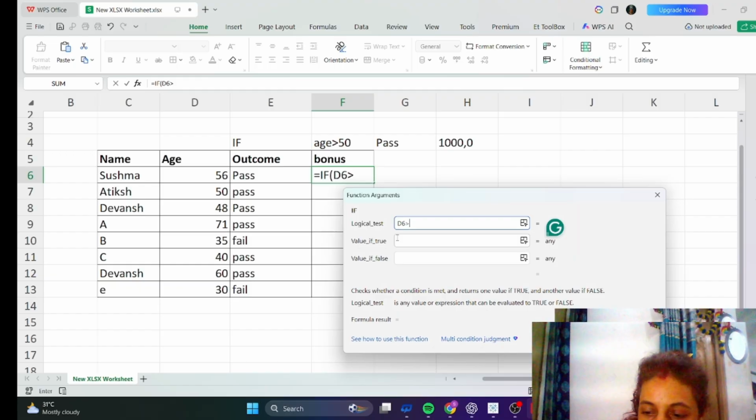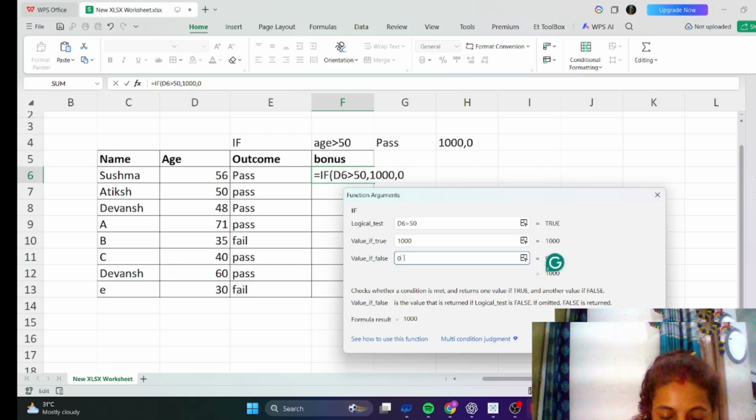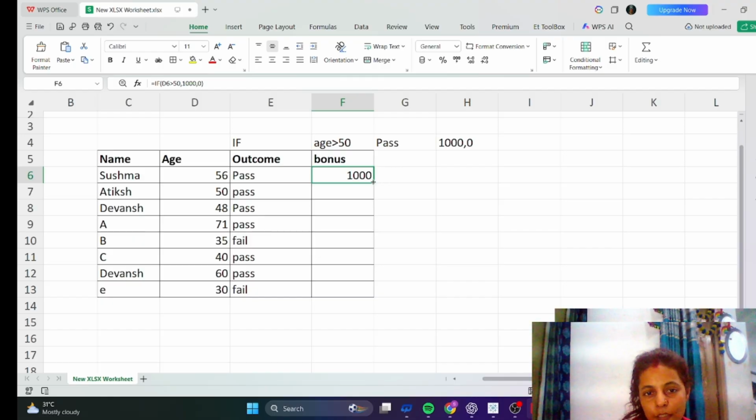Age should be greater than 50, comma, and first we will apply this one, then he will get 1000, otherwise he will not get anything. Okay, then apply, and you have to drag it or double click.